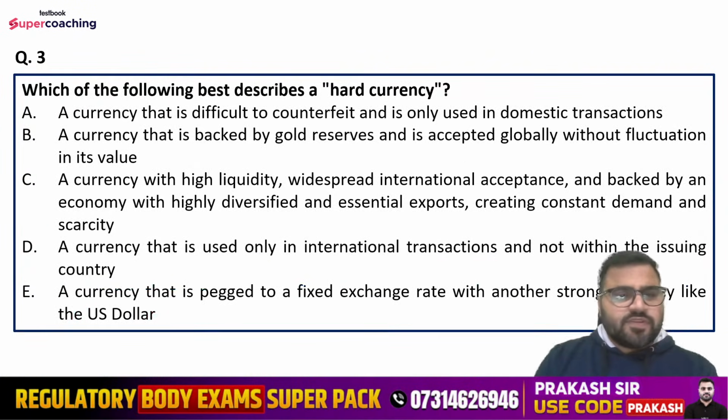Question number third is, which of the following best describes a hard currency? Options are: a currency that is difficult to counterfeit and is only used in domestic transactions; a currency that is backed by gold reserves and is accepted globally without fluctuation in its value; a currency with high liquidity, widespread international acceptance, and backed by an economy with highly diversified and essential exports, creating constant demand and scarcity; a currency that is used only in international transactions and not within the issuing country; or a currency that is pegged to a fixed exchange rate with another strong currency like the US dollar.